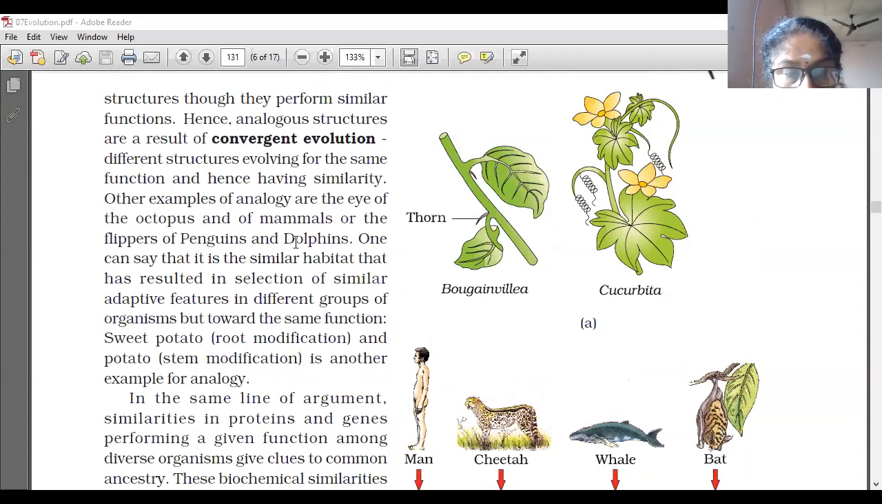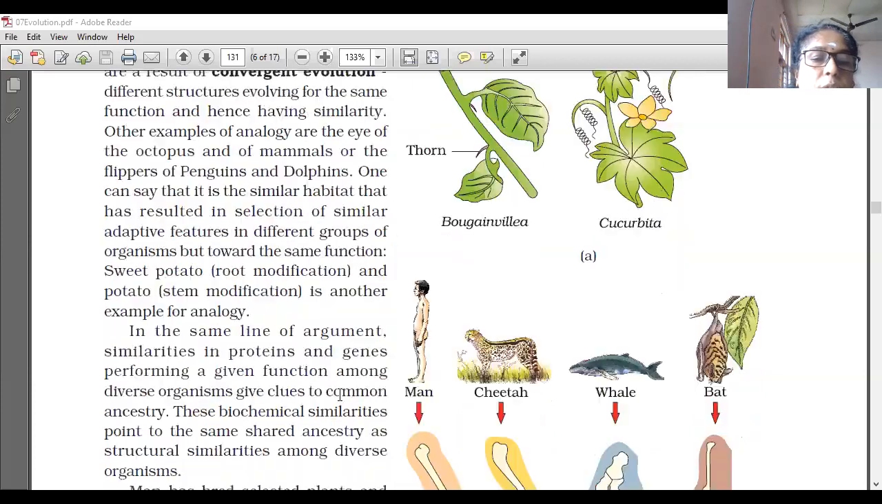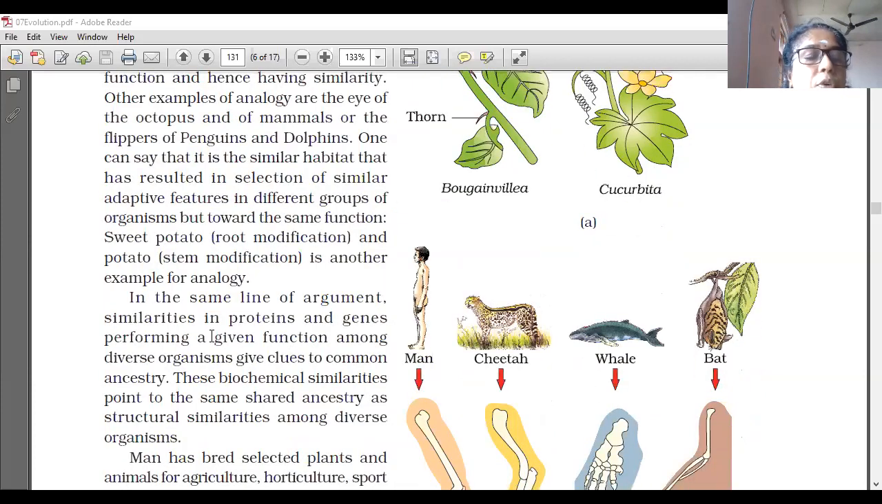As an example of that, homologous and analogous organs we had already learned. I already told you that homologous and analogous is an important question, many times asked by the board. It will be asked like this: the difference between homologous and analogous. Otherwise, it can be asked as the difference between convergent evolution and divergent evolution. You have to write examples also for that. So today we are going to learn some proofs for that.